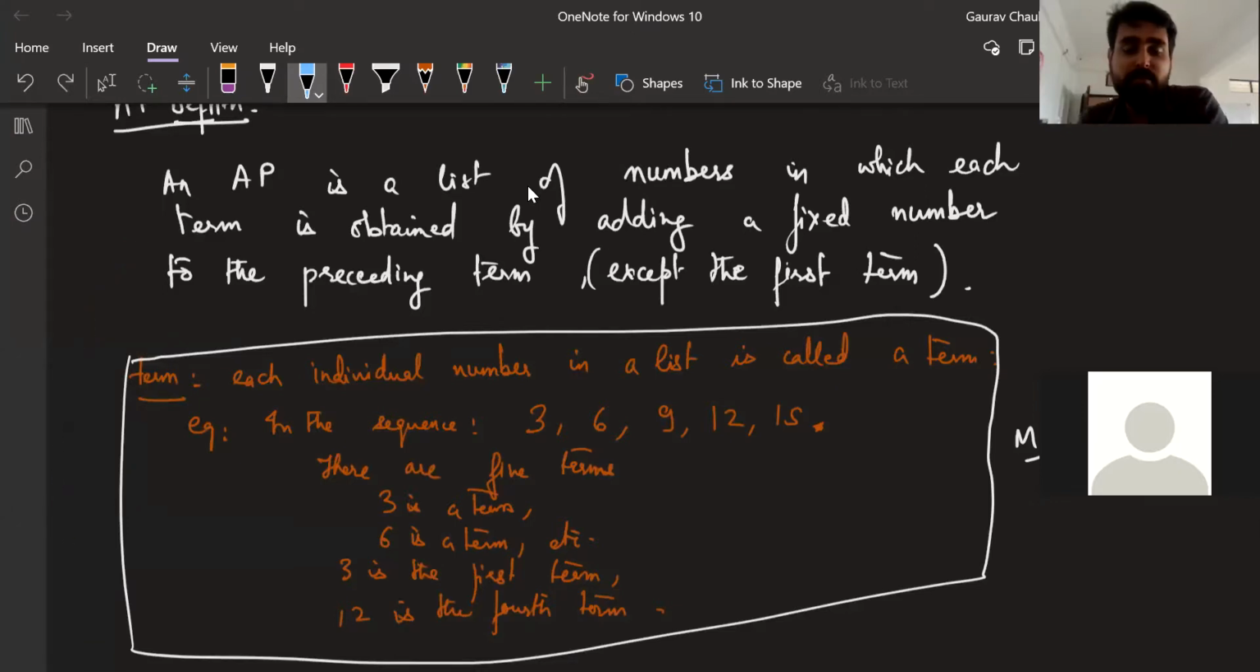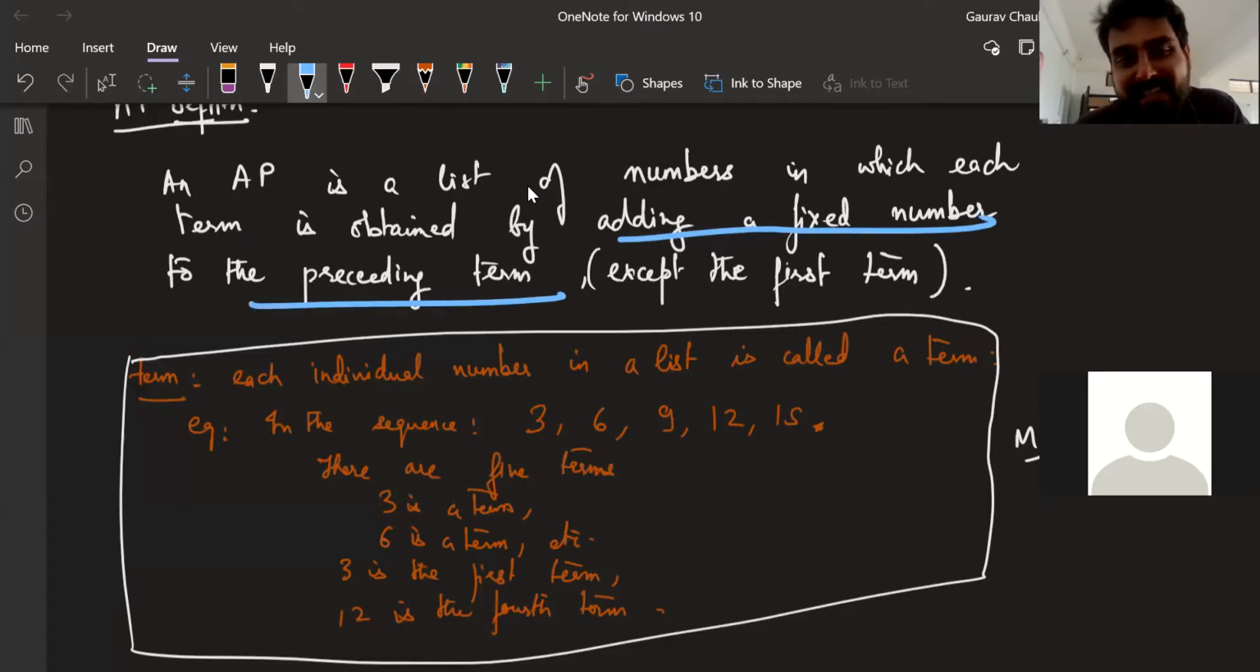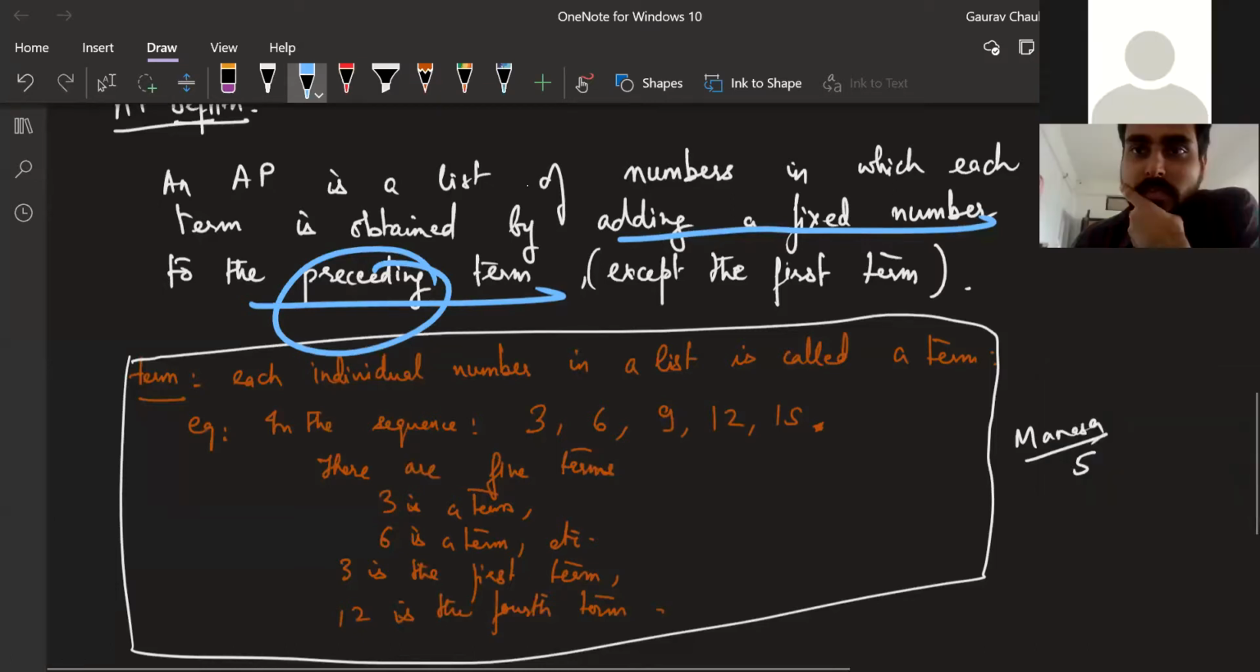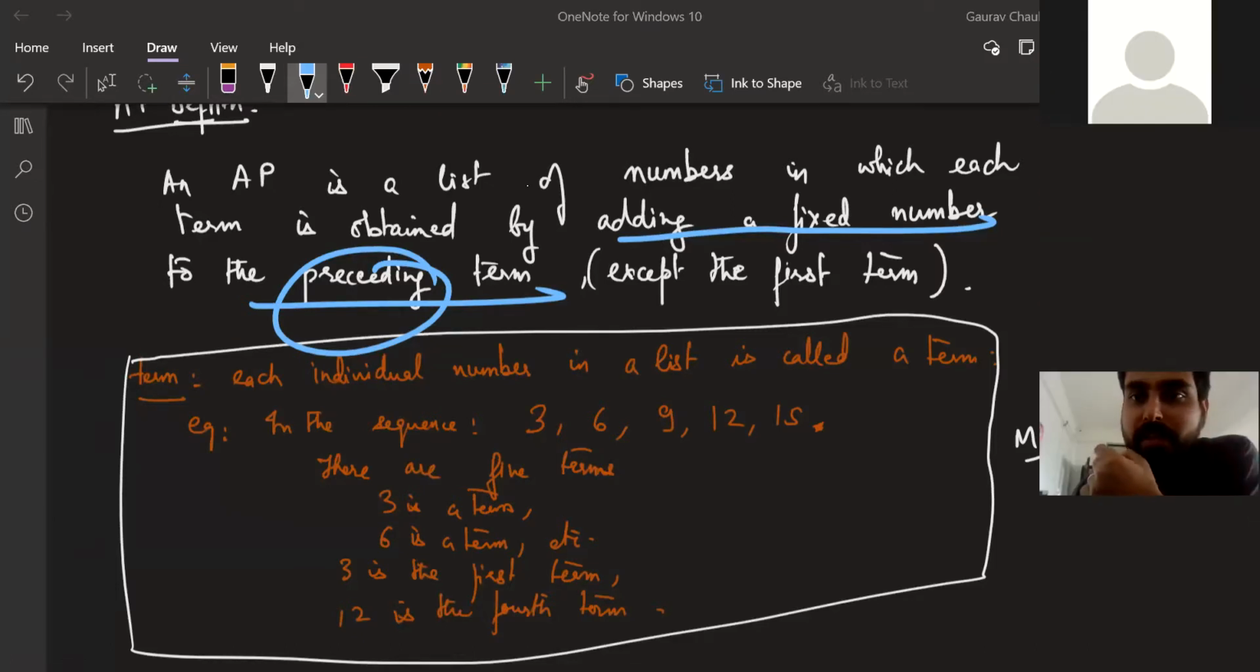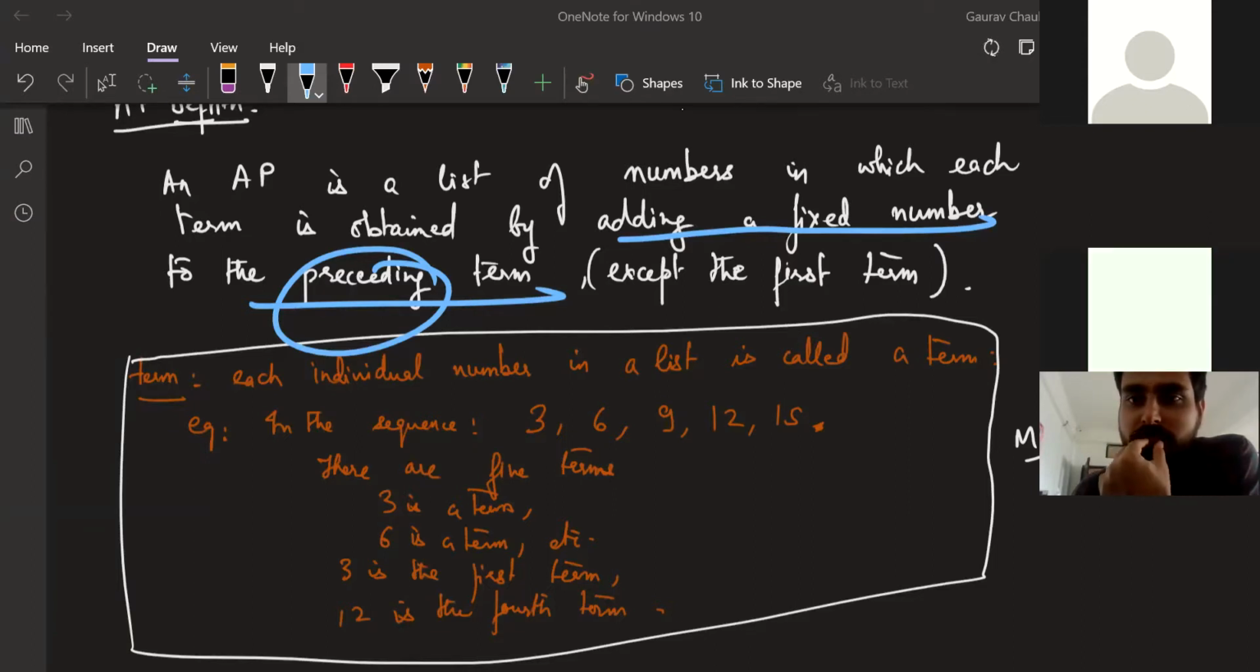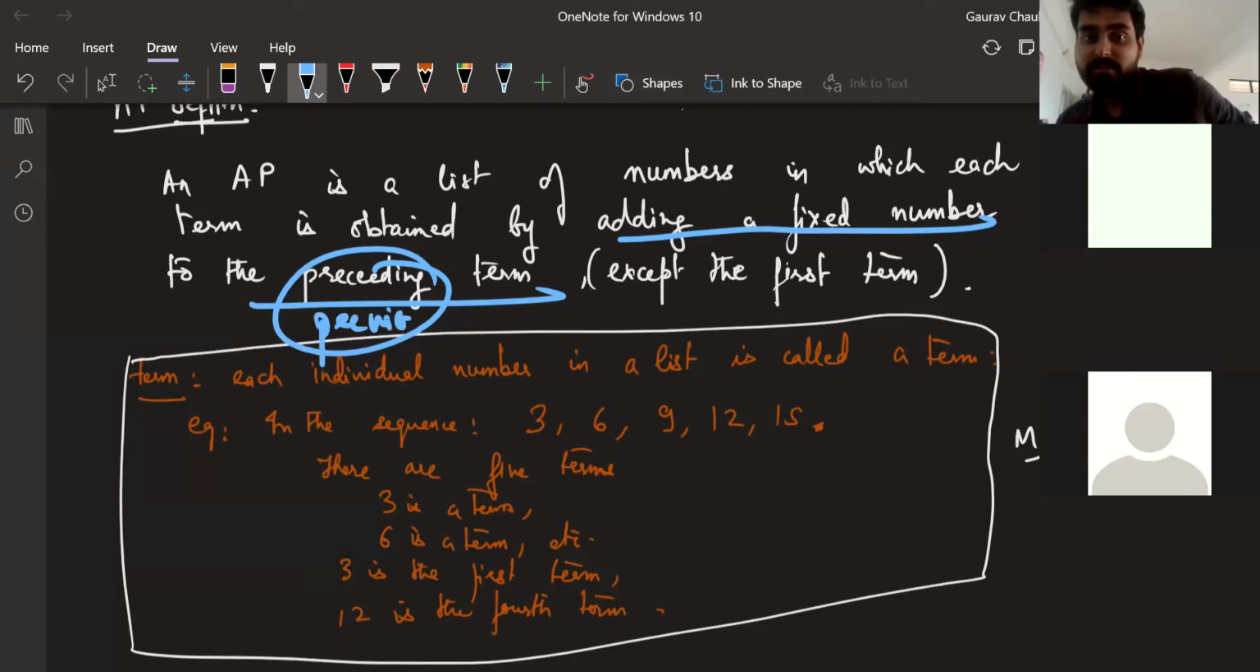Okay, so an AP is a list of numbers in which each term is obtained by adding a fixed number. Each term means each number is obtained by adding a fixed number to the preceding term. Anyone wants to explain preceding? Do you have a substitute word for this? Previous. Correct. Preceding means previous.